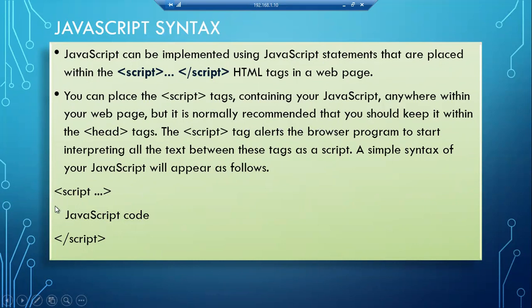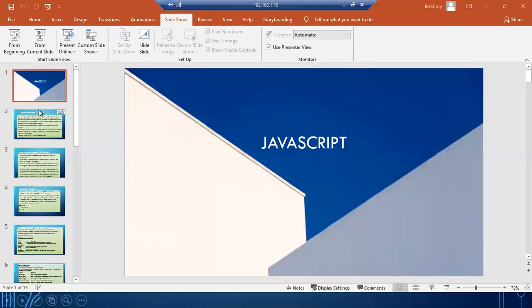So it is the syntax. Inside the script tag only we are writing your JavaScript code. We'll see examples of how to create an external JavaScript file and how to create an internal JavaScript file. For the external one, you remember, for CSS we gave the extension .css. If you are creating your JavaScript file externally, then the file extension should be .js. Okay, we'll see the example.